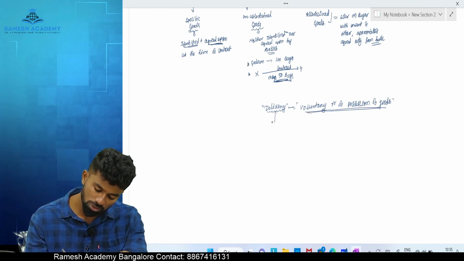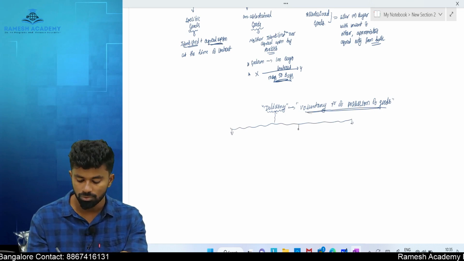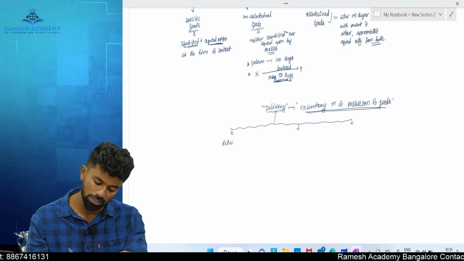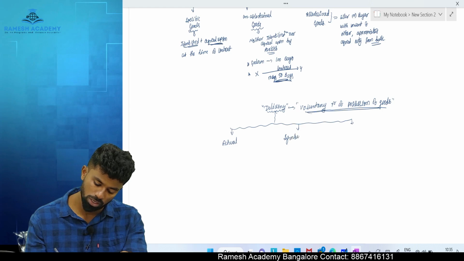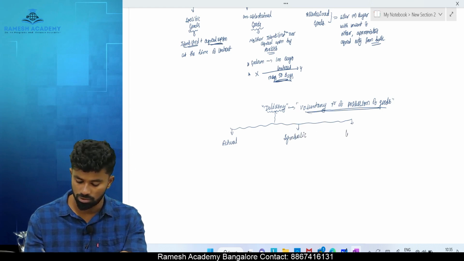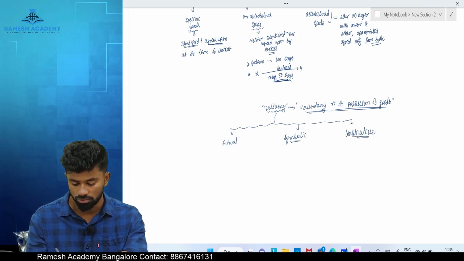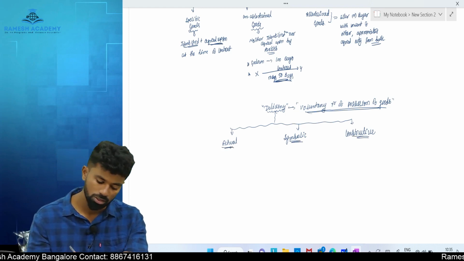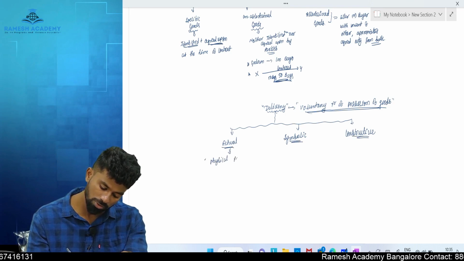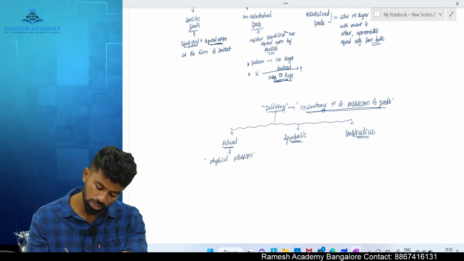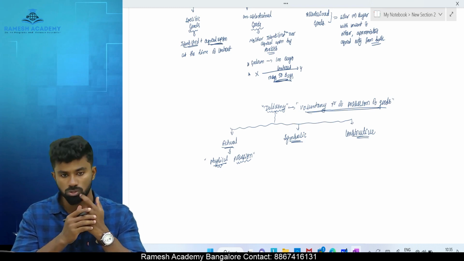And this delivery of goods can be of how many types? It can be of 3 types. Remember, I discussed this in the Contract Act: actual delivery, symbolic delivery, and constructive delivery. What is actual delivery of goods? Where the physical possession of the goods is transferred from one person to another person. It is called as actual delivery of goods.